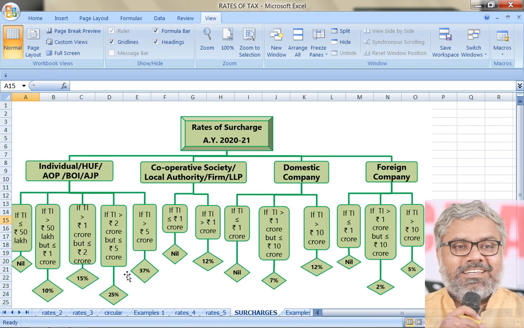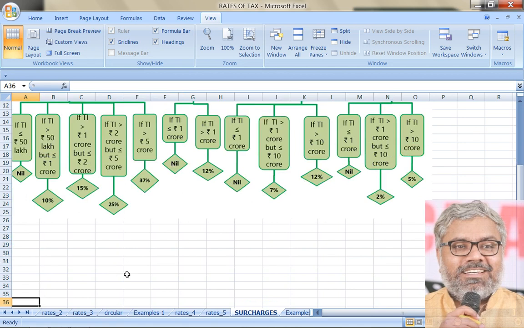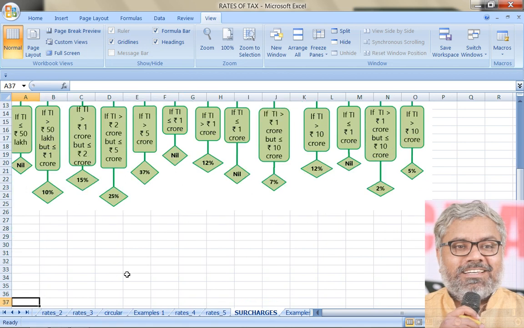And very importantly, the surcharge percentages to be calculated on the income tax, that we have discussed earlier, and you should remember them. There is nothing to discuss particularly. The only point to remember in surcharge is that you have to calculate it as a percentage of income tax, not on income. That care you have to take. Other than that, it's all about remembering the rates of surcharge and when they are applicable, depending upon the income of the SSC during the previous year.